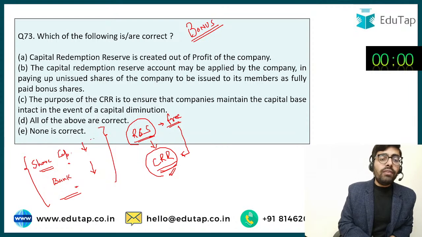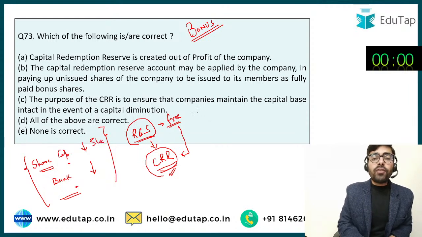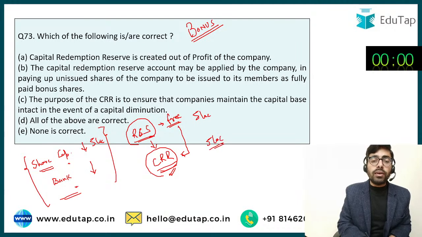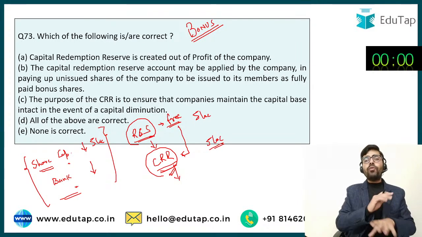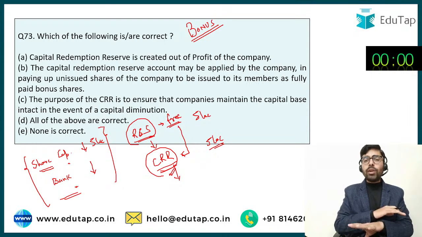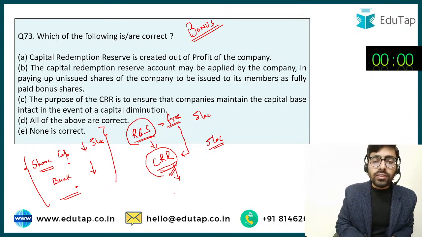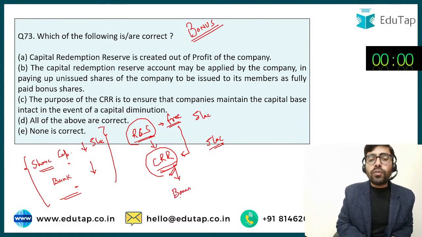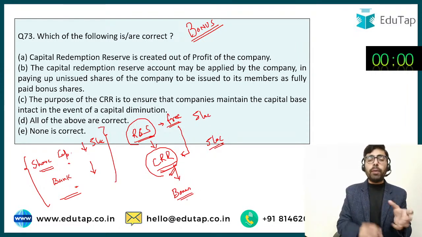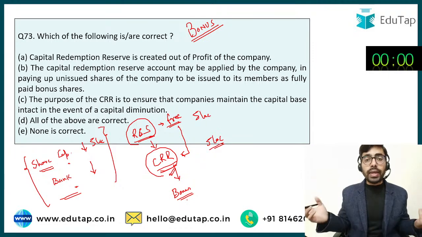So अगर आपने 5 lakh का buyback किया, so 5 lakh from reserves and surplus is going to a separate account which is capital redemption reserve, and this account has very limited uses. It can only be used for issuing bonus shares in the company. It cannot be used for any other purpose. So bonus shares अगर आप issue करेंगे, so again ultimately the capital base is going to remain intact.